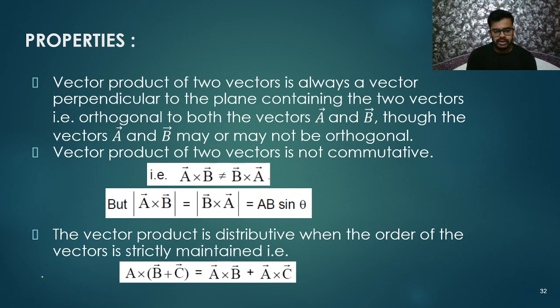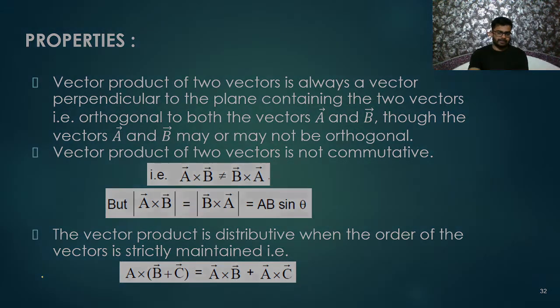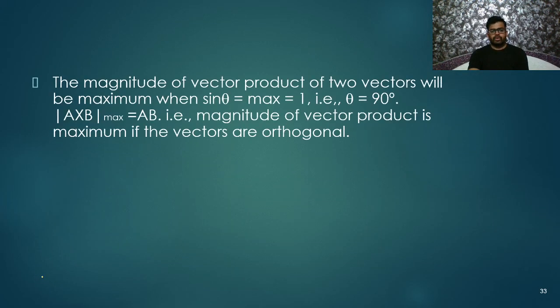So let us talk about the next one: A cross (B plus C). We can write it as A cross B plus A cross C. So here are some points, and we need to follow them. We need to solve it properly. We'll understand and we'll deal with it.